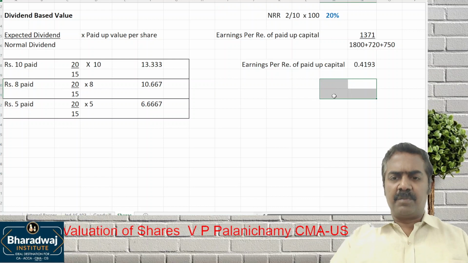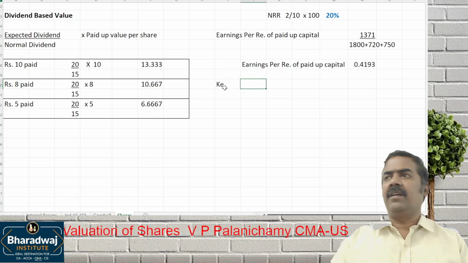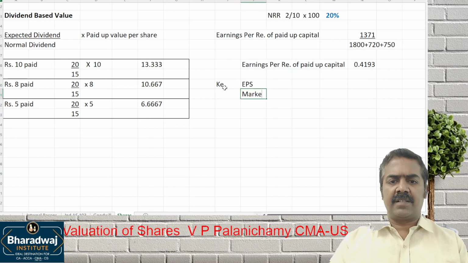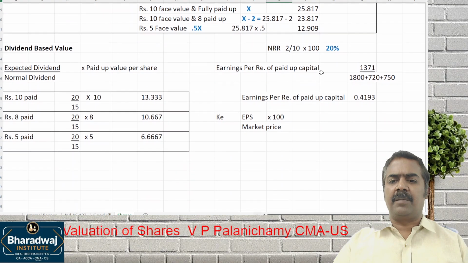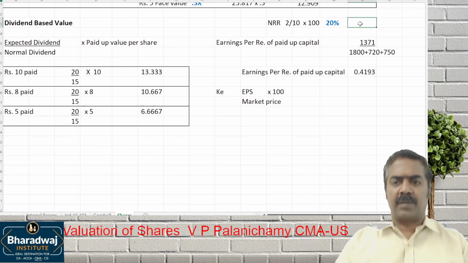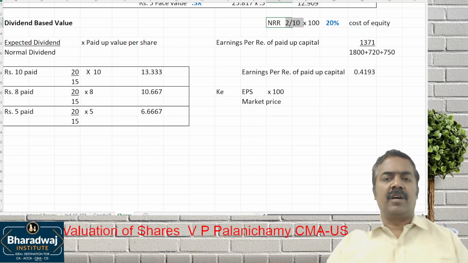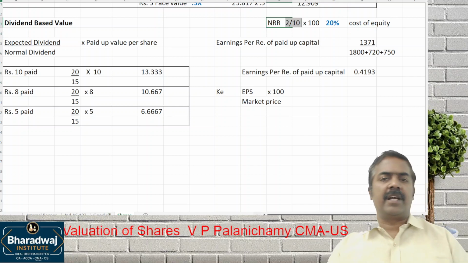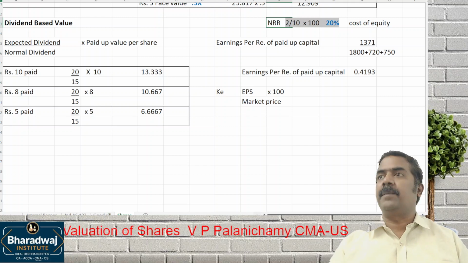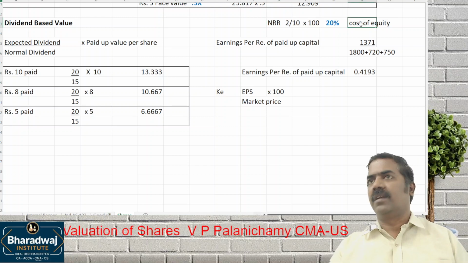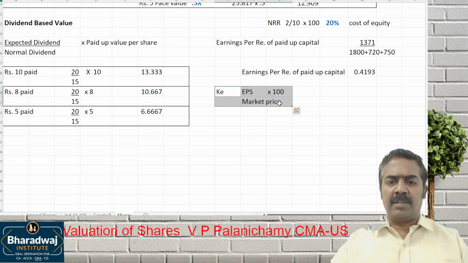Do you remember the formula for cost of equity? EPS by market price into 100. So the cost of equity, this 20%, can be taken as what? Simple: a person is ready to invest 2 rupees for a 10 rupee share. Sorry, 2 rupees is expected earnings on a 10 rupee share, which means 20% is expected. This can be taken as the cost of equity. So no need to think much.